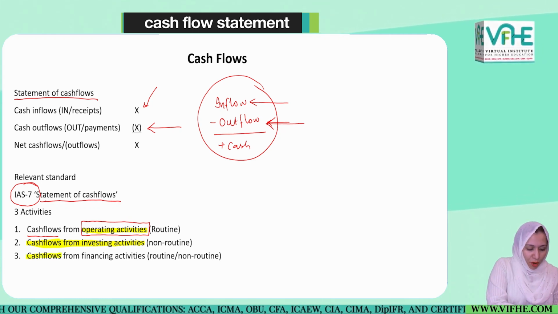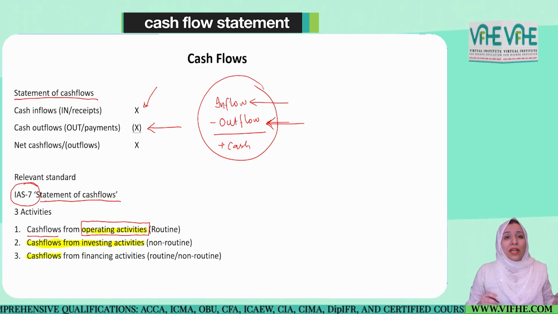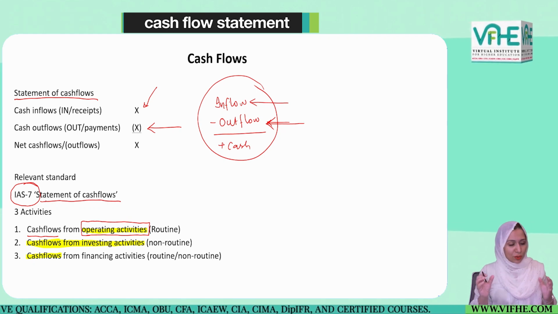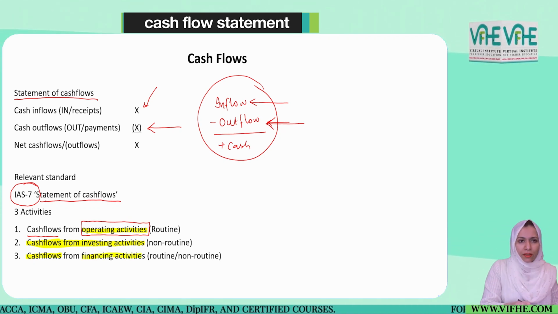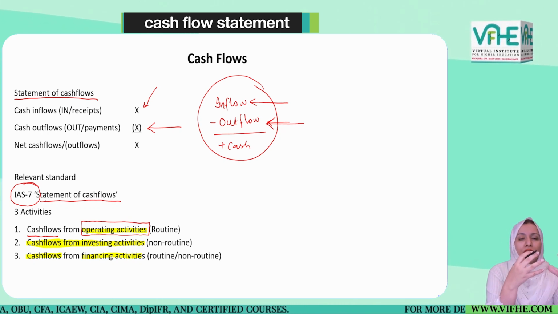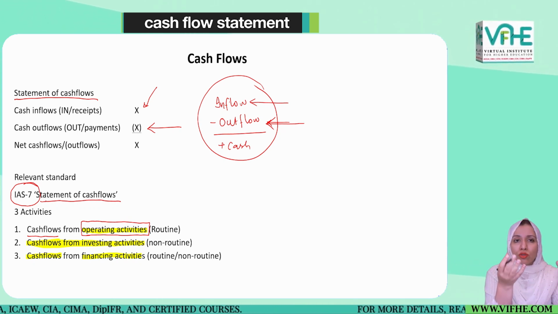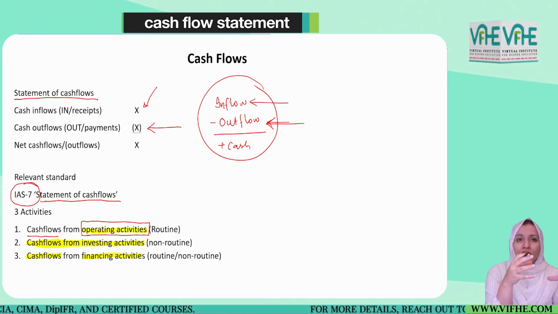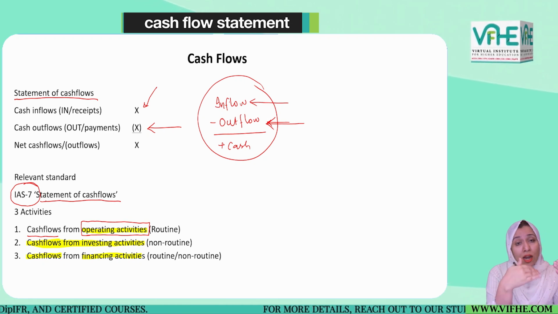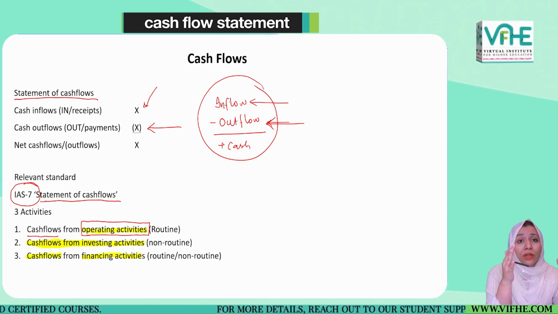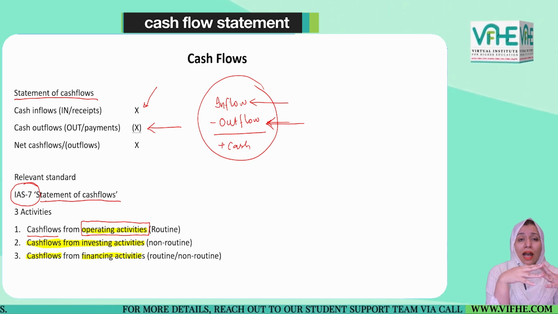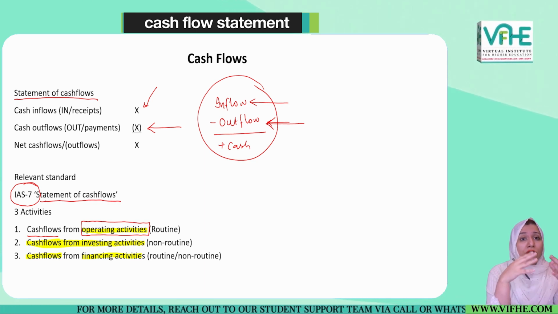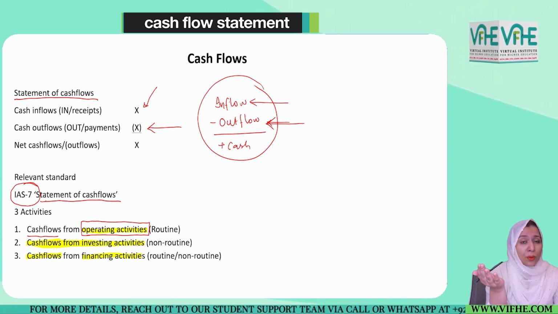And the third type with which we expect our cash flows to be associated is the cash flows from financing activities. Maybe there are certain routine cases through which we generate cash or on which we spend cash, and these are the routine financing activities. For instance, our company has taken a bank overdraft, which happens quite frequently.